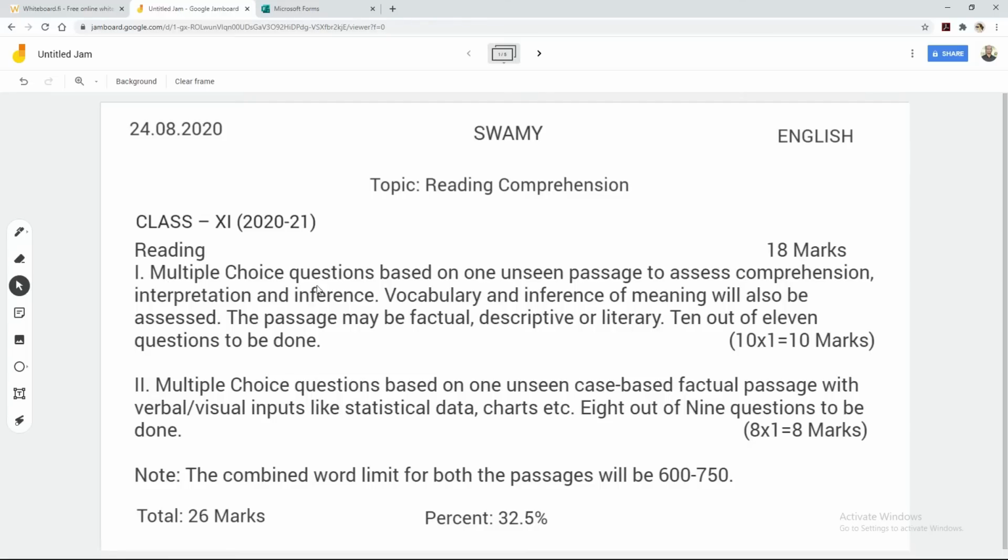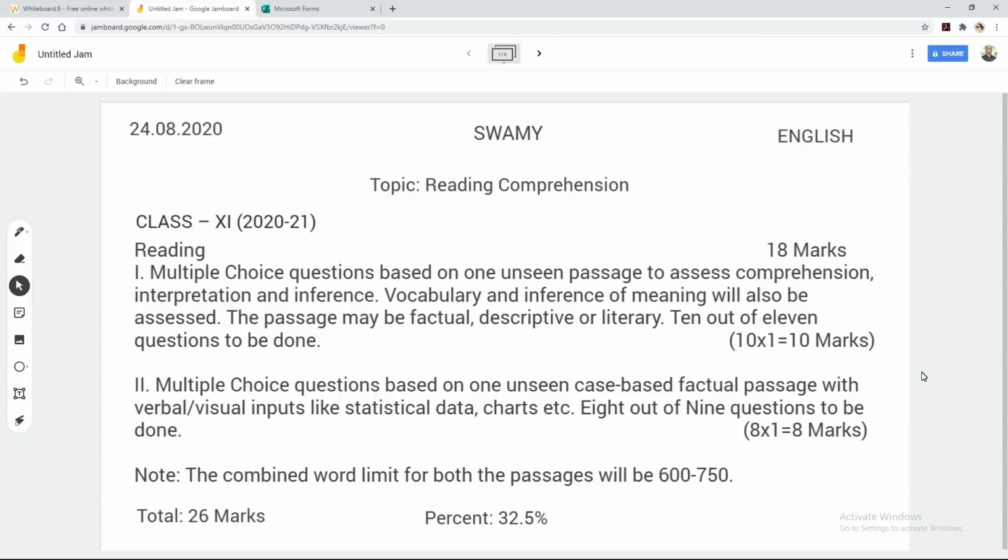Under reading, question number 1, multiple choice questions based on one unseen passage to assess comprehension, interpretation and inference. Vocabulary and inference of meaning will also be assessed. The passage may be factual, descriptive or literary. 10 out of 11 questions to be done. 10 into 1 is equal to 10 marks.